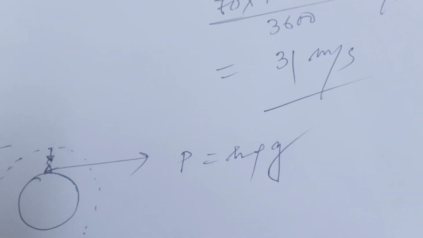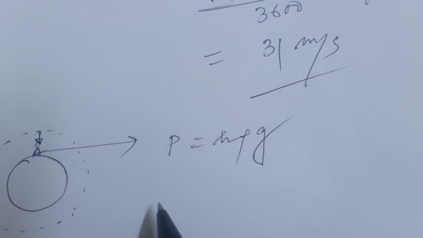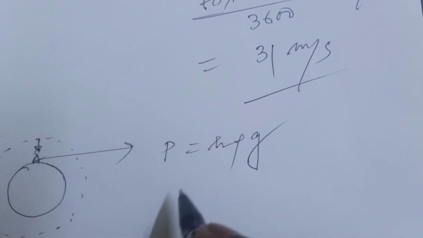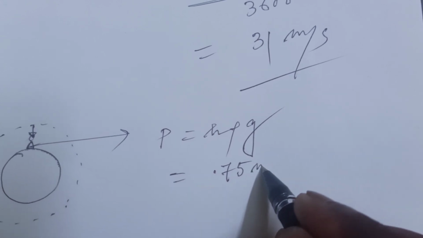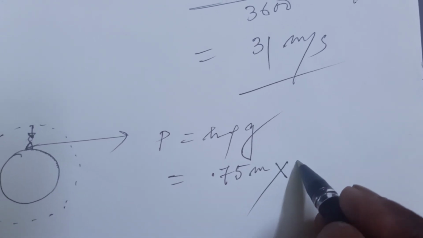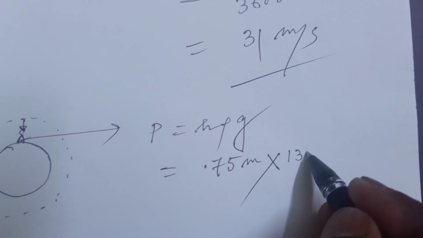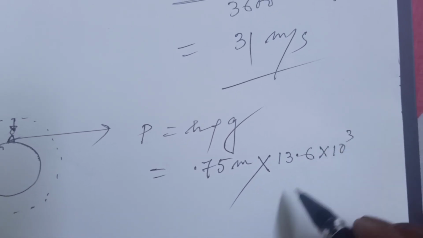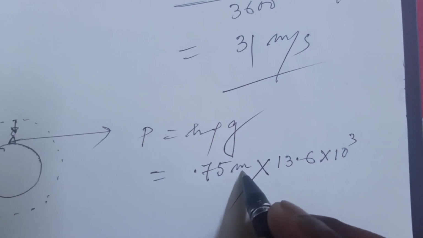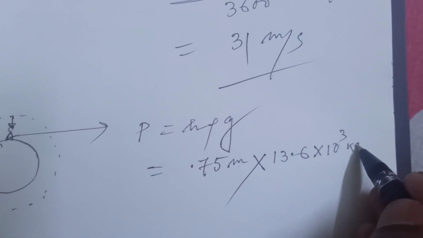So the barometric height is 75 centimeter, which means 0.75 meter, into density. Density 13.6 gram per cc, and you can multiply this by 10 to the power 3, so that this is meter and this is kg per meter cube.